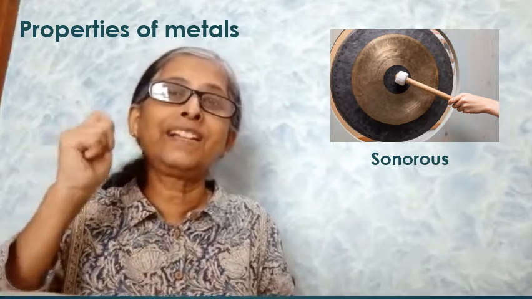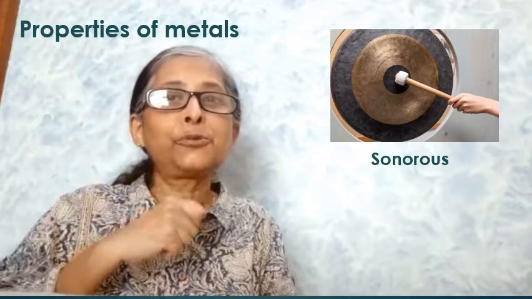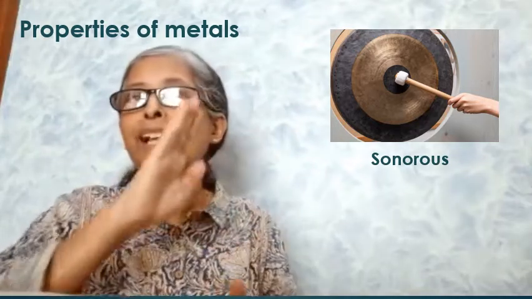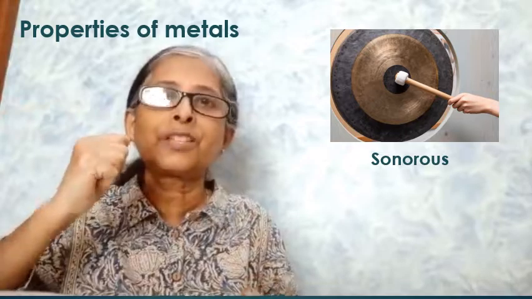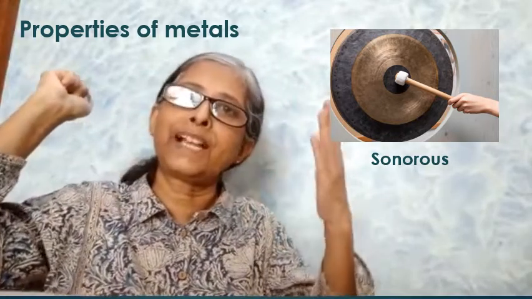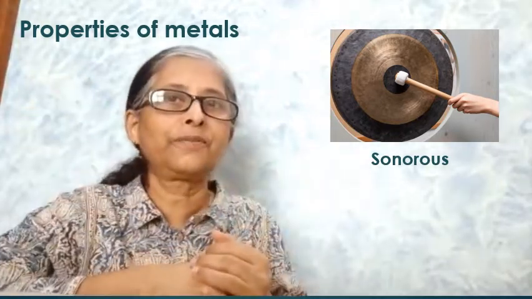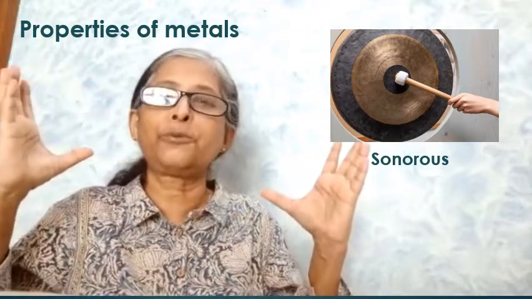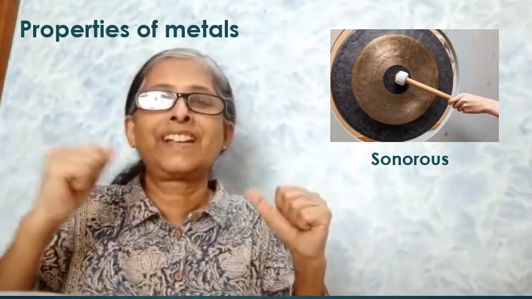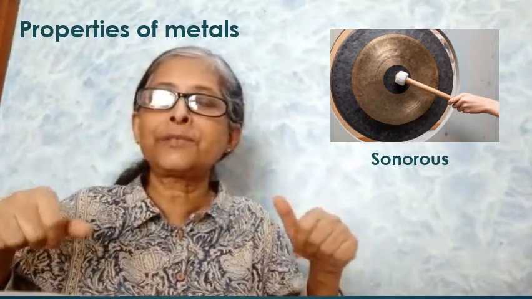The next point is sonorous. You have seen the bell. In schools, we used to use the metallic bell with a gong. On striking that metallic bell using a gong, you could hear a loud sound, isn't it? Even in the church bells, you hear the large sound because they are made of metals. So they are sonorous, means they make sound on beating. Is that clear?